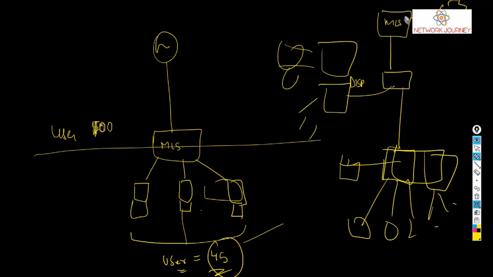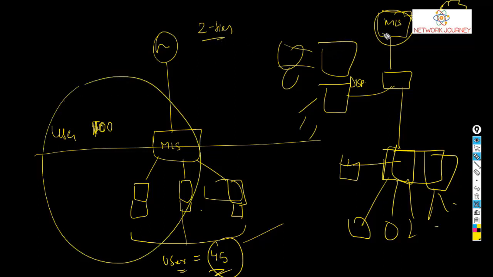Yeah. So you can do one thing on the MLS. You can go with the 2-tier architecture. If you don't want to spend a lot of money, you can keep one switch at the core layer, which acts as core and distribution. You can keep one access layer switch on floor 1, and the other access switch on the ground floor. I don't think you can minimize more than this.